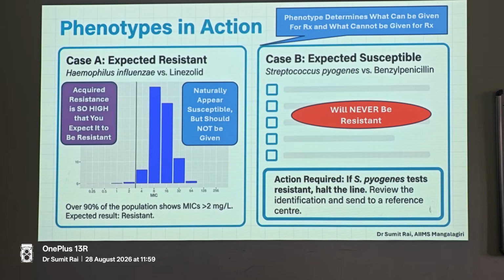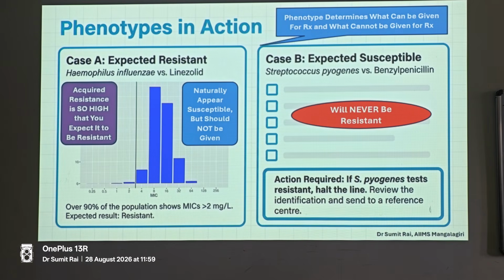Like when initially in our institute we started having this, that is why I was so finicky about saving the pan-susceptible isolates, because they are the ones that will help us to make the epidemiological cutoff values. Whereas we have acquired resistance so high that you expect it to be resistant. MSSA is fine, but a penicillin susceptible Staph aureus is very rare. So that is why this is something very different. Acquired resistance is so high that you don't expect susceptibility.